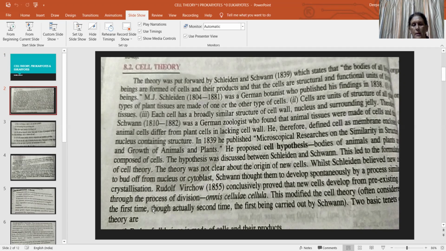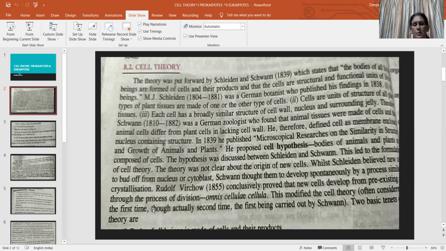After the discovery of cells, the cell theory was proposed, but then the theory was not clear about the origin of new cells. So how do new cells arise from cells? That was not made clear by M.J. Schleiden and Theodor Schwann. They believed that new cells are formed from the cytoblast, which means they arise in the form of a bud from the cells.